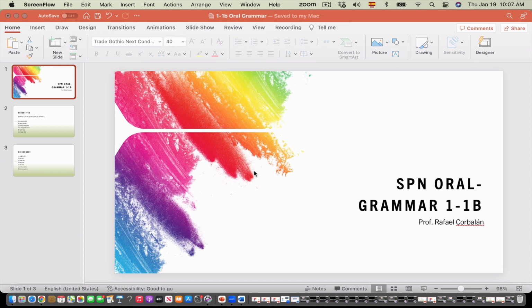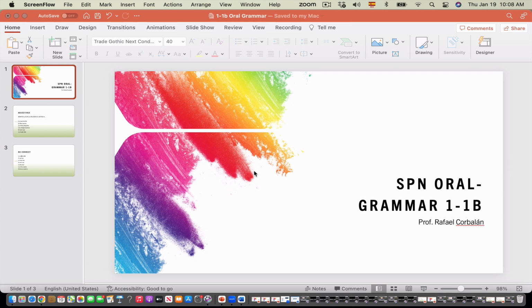For example, when you talk about a table, the things that you say about the table are going to be adjectives. You can say many things about the table. You can say that the table is big. You can say that the table is blue. You can say that the table is convenient. You can say that the table is beautiful. All these words that you use to describe the table are adjectives.